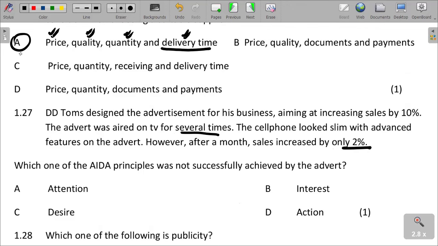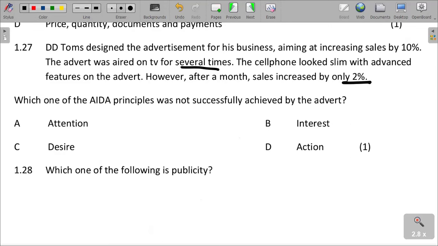So what is happening is that, what is the AIDA principle? Which of the AIDA principles was not successfully achieved by the advert? So when we look at the concept of advertising, we are saying what is the principle that was not attained, which was not addressed, which was not achieved by the AIDA formula.